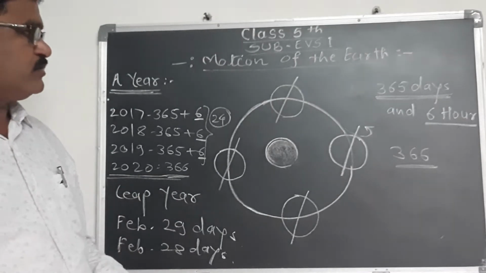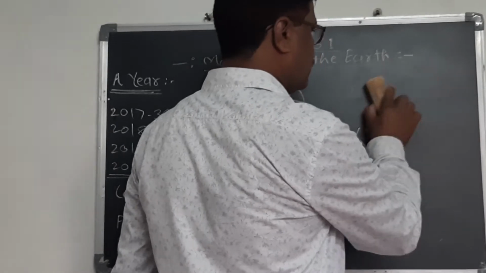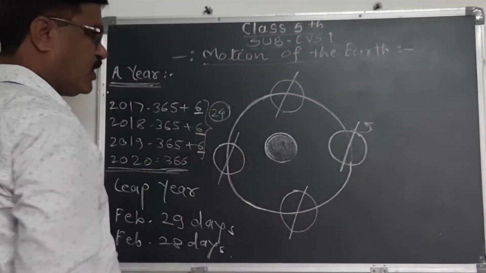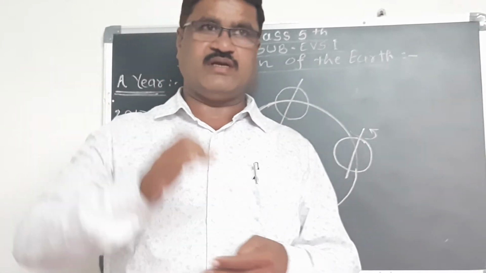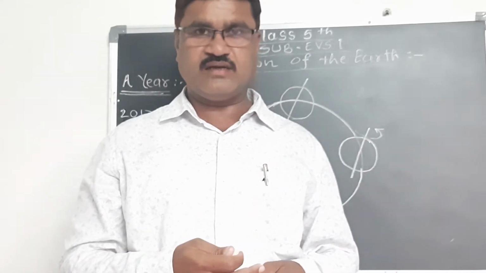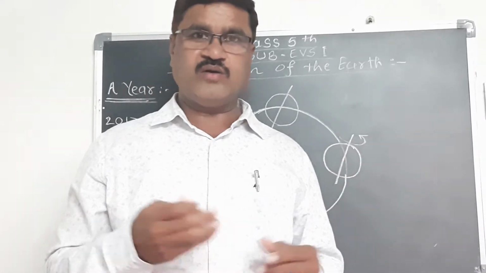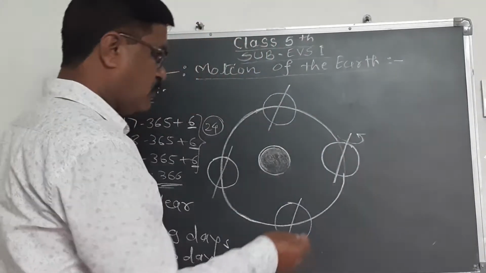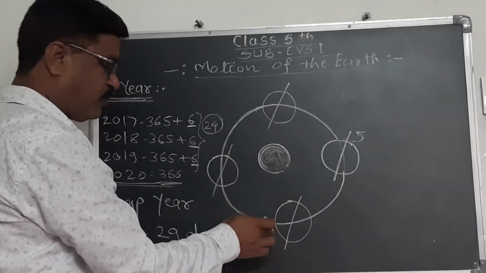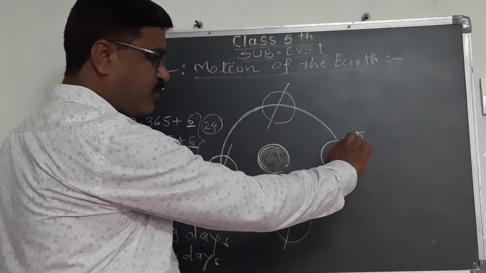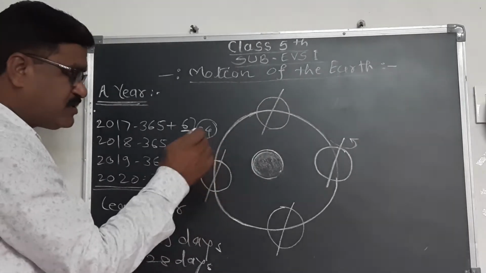Now we know that day and night do not have the same length. Sometimes the day is longer than the night, and somewhere the night is longer than the daytime. How is it possible? When the earth moves along this circular path around the sun, the axis of rotation remains constant. The orientation of this axis remains the same.